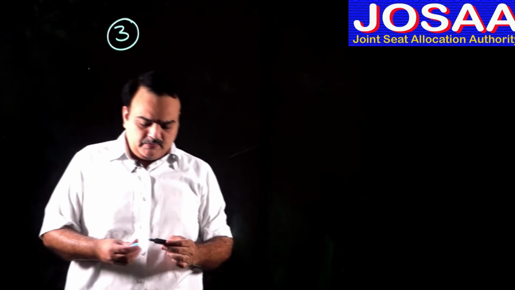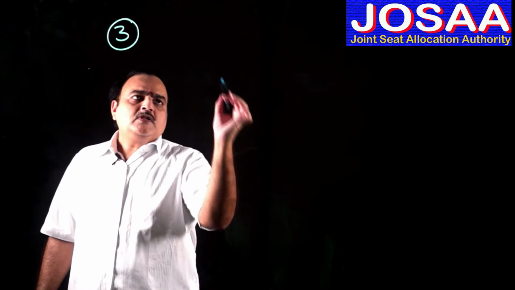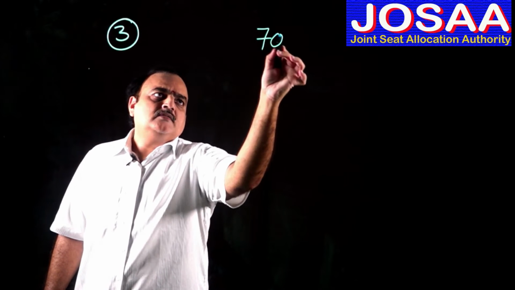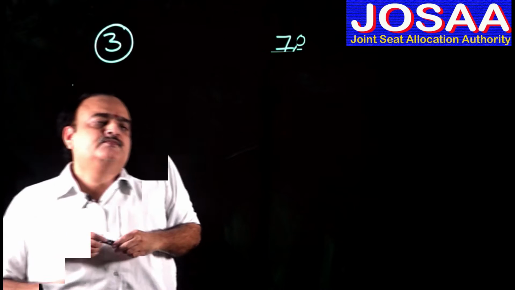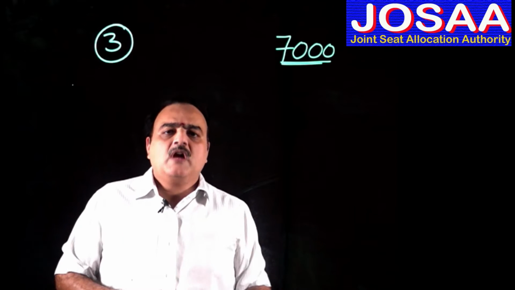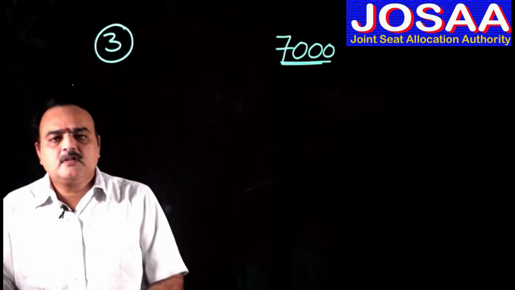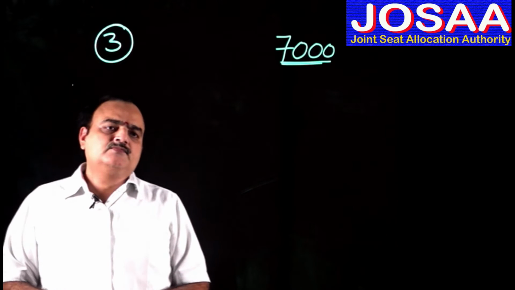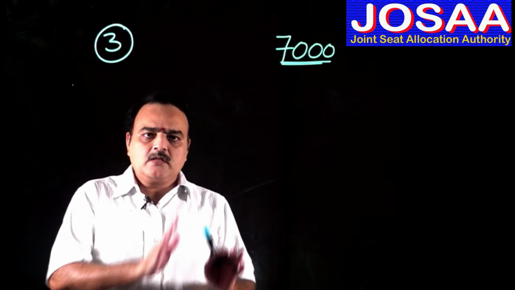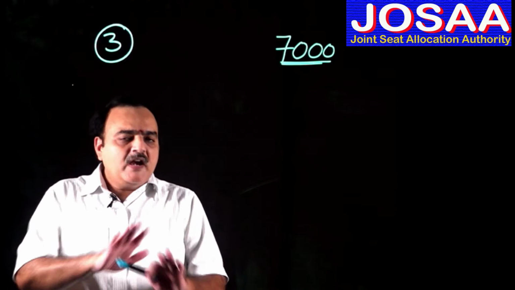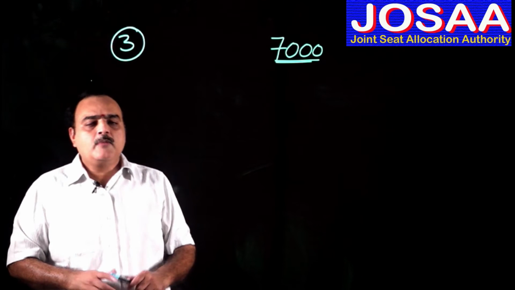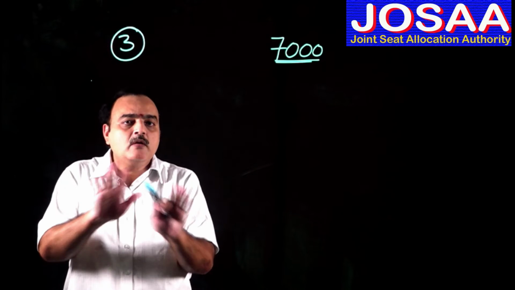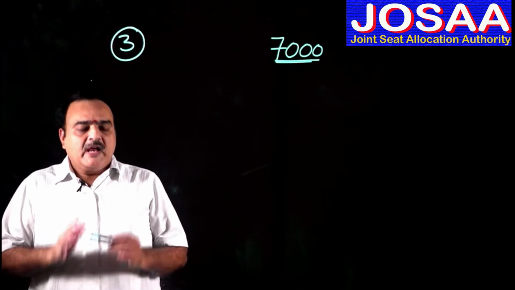The third point, which is the third most important point, is this. Suppose a student gets around a 7,000 rank, then he may think, why should I apply for IIT Mumbai Computer Science? Why should I apply for Delhi Computer Science? All these things he thinks. But whether you get it or not, nobody will question you. Why do you apply for computer science in Mumbai if your rank is 7,000? Why do you apply for Delhi Computer Science when your rank is 7,000? Nobody questions you.